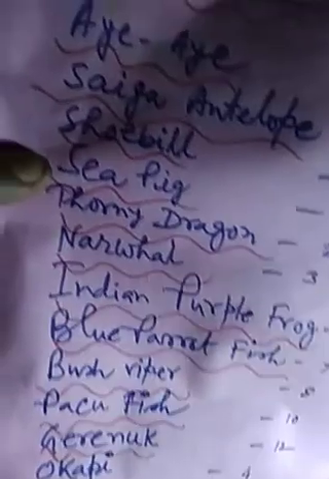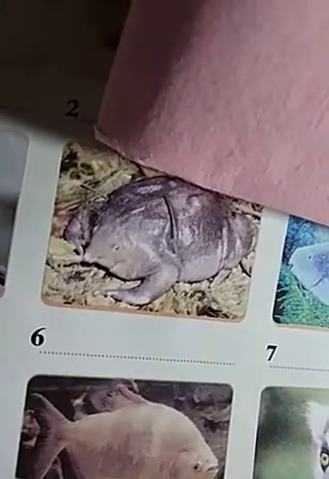Then serial number 5, you come to serial number 5 and see one picture there. What is the name of this animal? The name of this animal is Soebil. This is Soebil. Picture number 5, Soebil. It looks like a duck, but it is known as Soebil. The next one, serial number 6, looks like a frog.